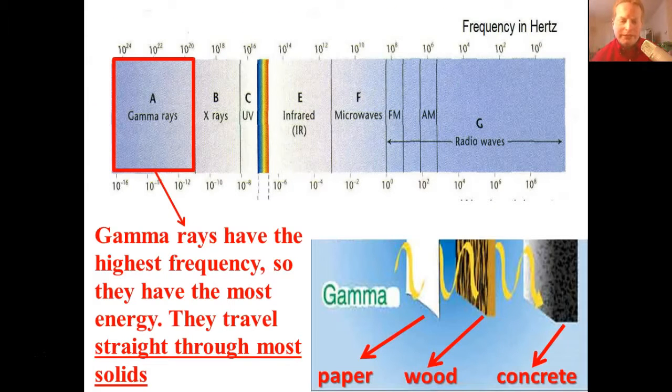So let's start by looking at gamma. Gamma rays have the highest frequency, so they have the most energy, right? We looked at, they have the shortest wavelength as well. So all those three things happen. And because of that, they're the most penetrating, and so they travel through most solids. They're going to travel through your paper, through your wood, and through. It would actually take a few meters of concrete or a few centimeters of lead to stop gamma rays. So gamma rays have the most energy essentially, and they penetrate the most because of that.